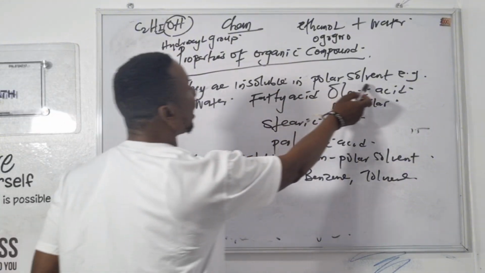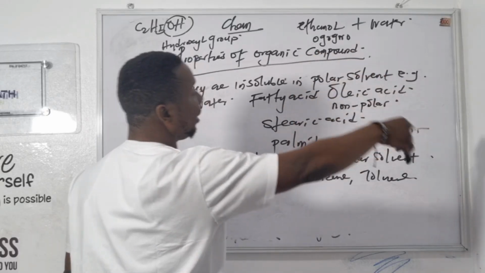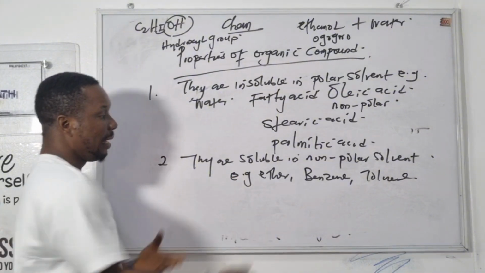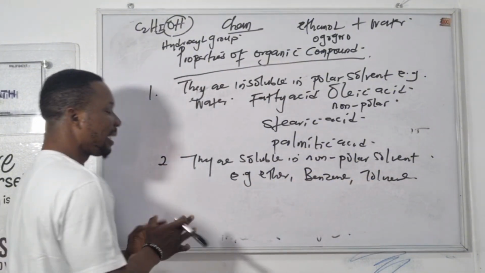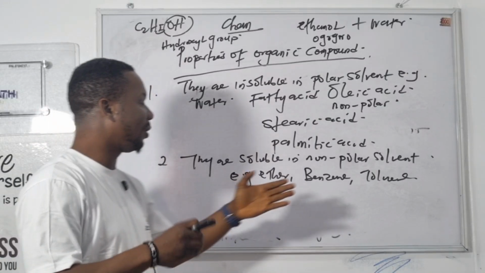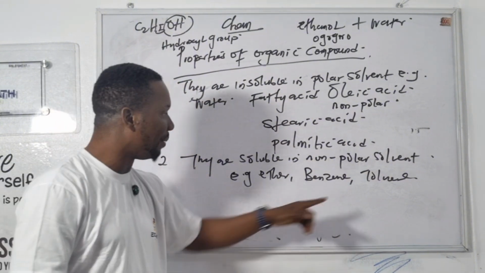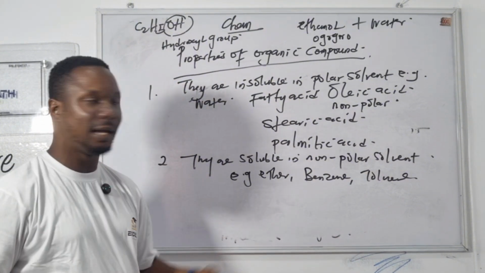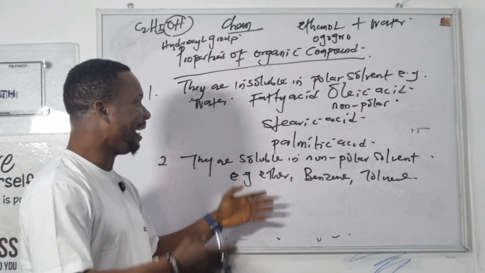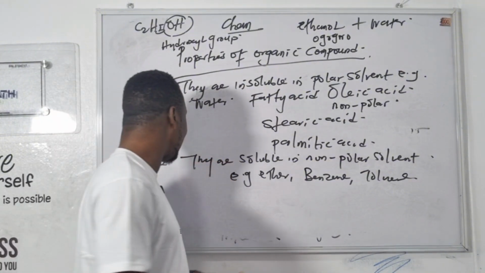They are insoluble in polar solvents, e.g. fatty acid, oleic acid cannot dissolve in water. That shows they are non-polar. So they are soluble in non-polar solvents like ether, benzene, toluene. So petrol can dissolve in ether, benzene can dissolve in ether, kerosene can dissolve in benzene, but water cannot dissolve in benzene. The reason is that water is polar, benzene is non-polar. Toluene is non-polar, benzene is non-polar, ether is non-polar. You understand? So because they are non-polar, they cannot dissolve in water.